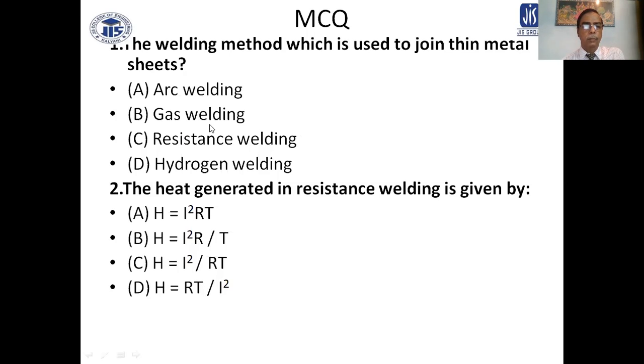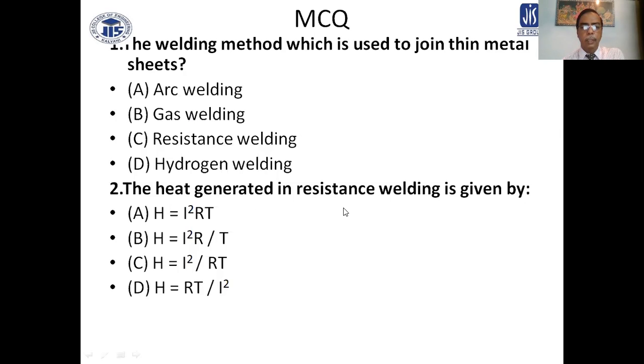For thin metal, resistance welding is probably the answer. So C is the answer.